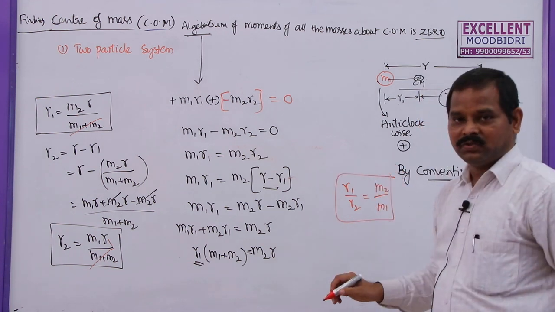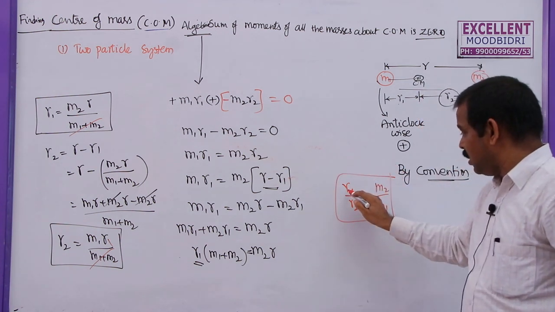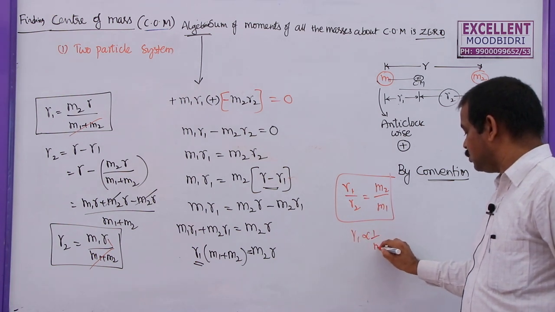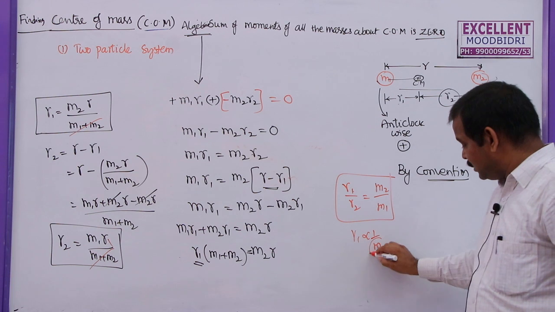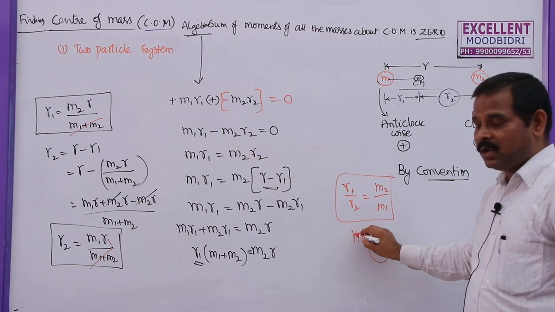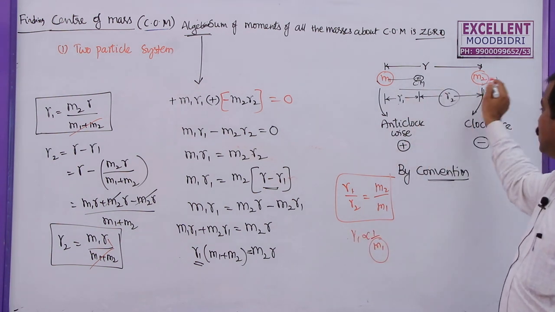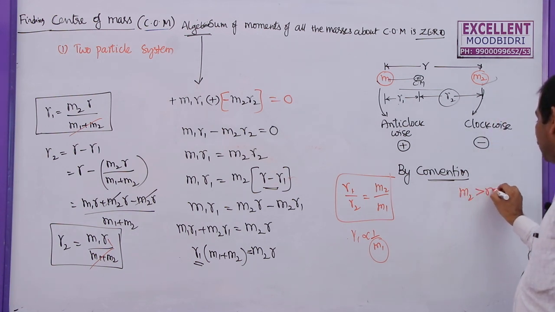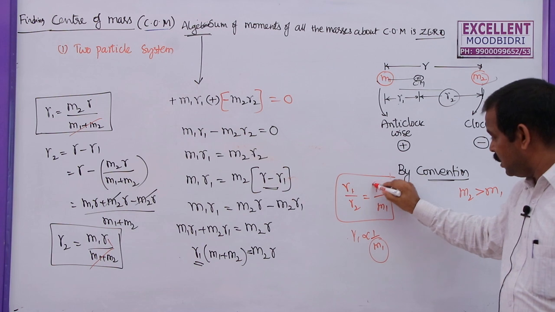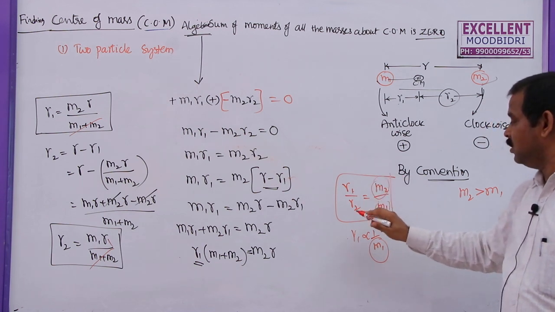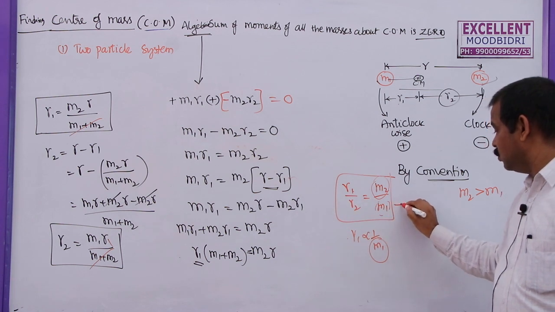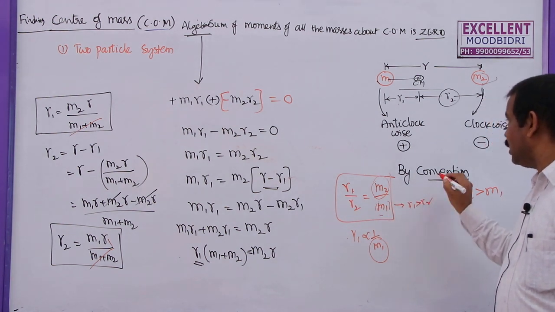So what is the meaning of this? The distance of the center of mass from the first particle, R1, is inversely proportional to mass. That means if mass is more, the distance of the center of mass will be less. Let us say if I consider M2 greater than M1, what is the meaning of this? R1 greater than R2.